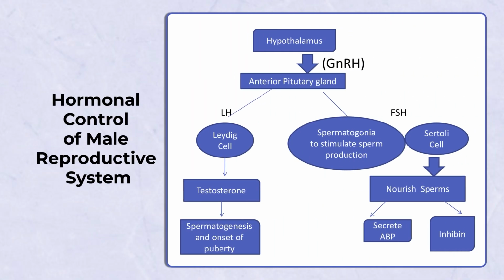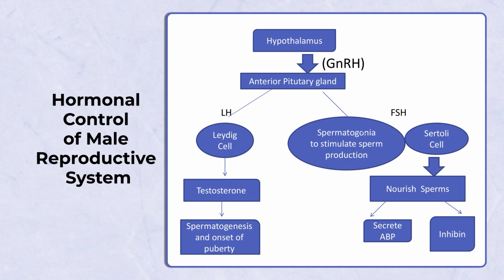Now, after having a detailed discussion on various parts of the male reproductive system, sperms and semen, we will have a look at how various hormones act on the male reproductive system. So, hormonal control of the male reproductive system. This one is the hypothalamus gland. It secretes gonadotropin releasing hormone, which further acts on the anterior pituitary gland, and this anterior pituitary gland secretes two hormones. First is LH, that is luteinizing hormone, and the other is FSH, that is follicle stimulating hormone.